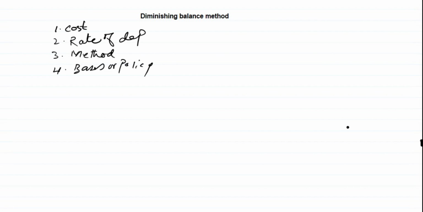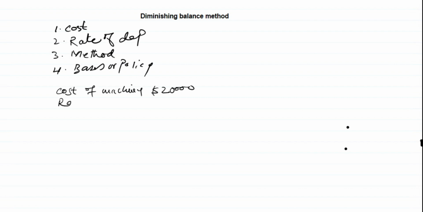Now let's see an example. Let's suppose the cost of machinery is $20,000.